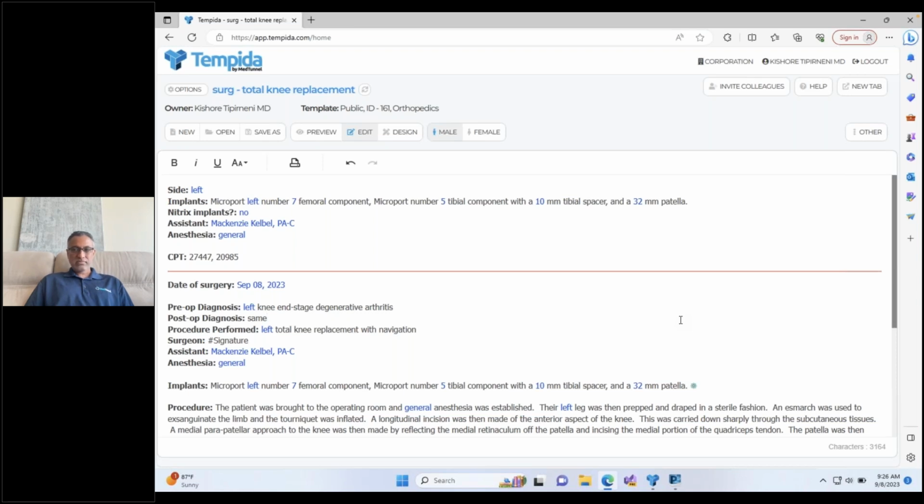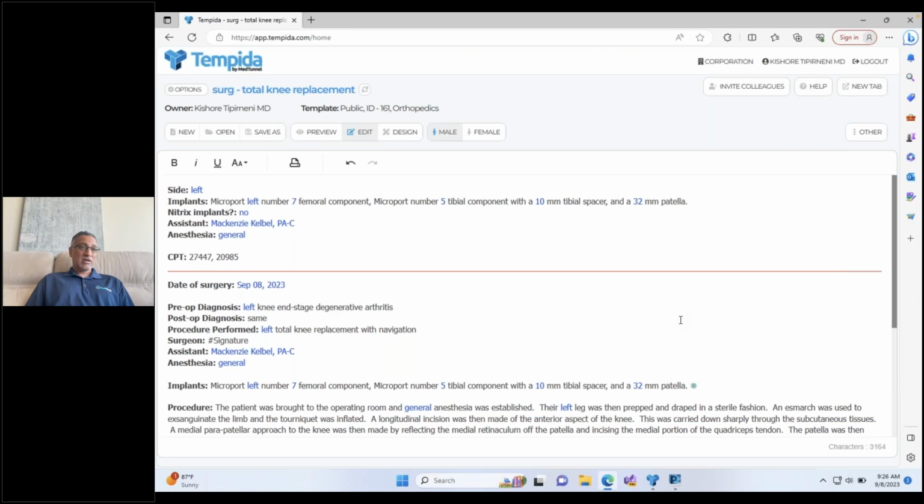Well, you kind of anticipated the next question. Some of our doctors use scribes. Yep. Probably average cost, maybe between $40,000 and $50,000 a year. Yep. And can Tempida take the place of a scribe or complement the scribe, or even be used by the physician assistant or the nurse practitioner? Yeah, so Tempida is basically meant to replace a scribe, and so yeah, it absolutely can do that. Yeah, it can be used by a PA.